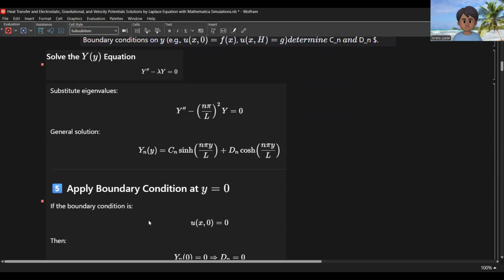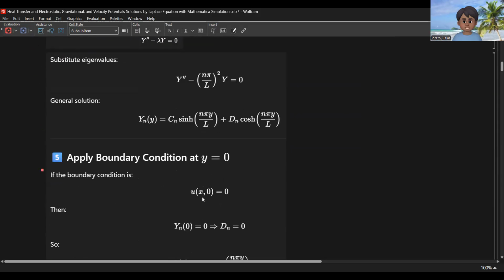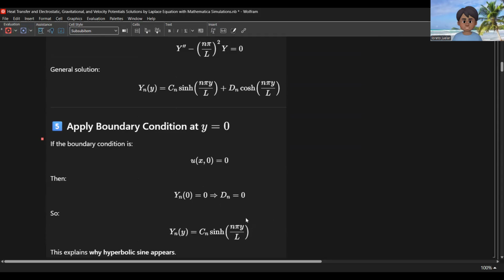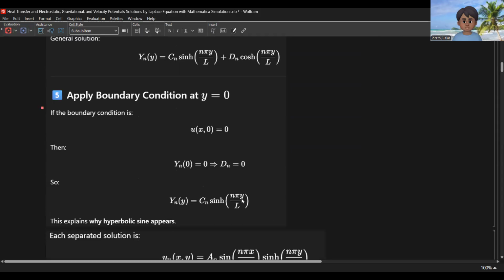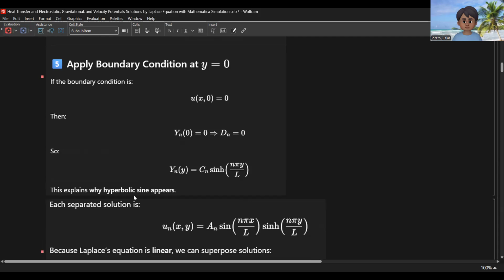Then applying the boundary condition, u of x, y here is equal to 0, so that is also equal to 0. So the d sub n is also equal to 0 here. By applying the boundary condition, d sub n equals 0. So y sub n is now equal to c sub n times hyperbolic sine of n pi y over L. So this explains why hyperbolic sine appears.